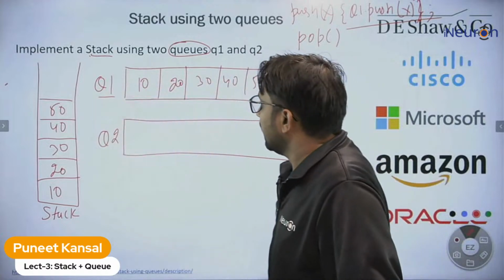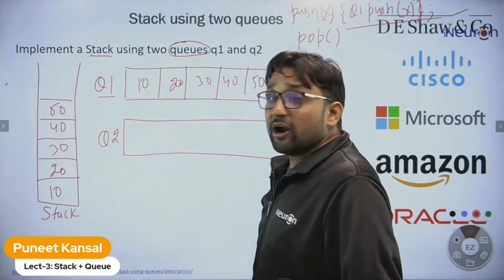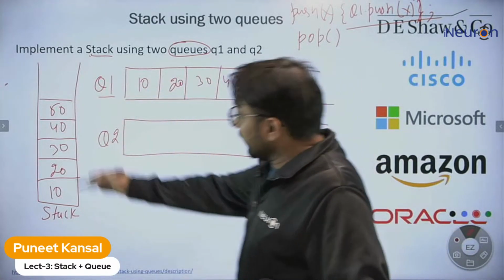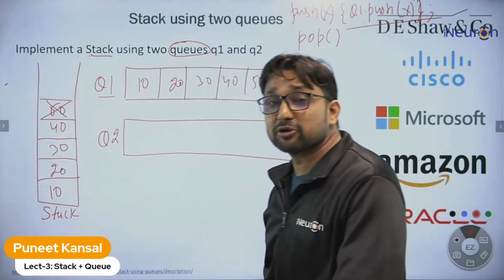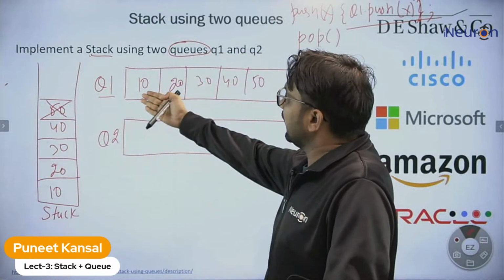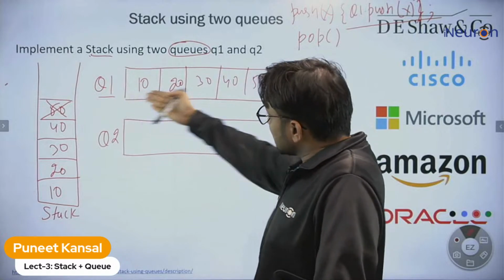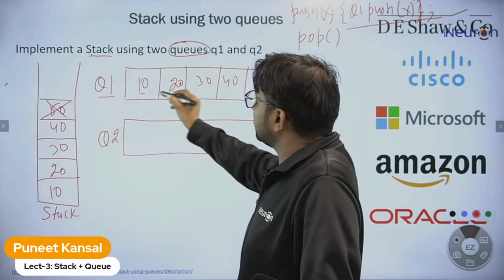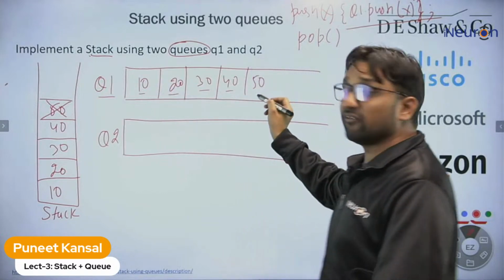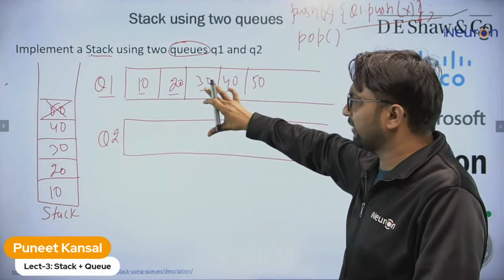Now, if we want to delete the element, according to stack, the element 50 should be deleted. But here, because this is a queue, we cannot delete it directly. We need to remove these elements first to delete 50. We want to make this queue behave like a stack.